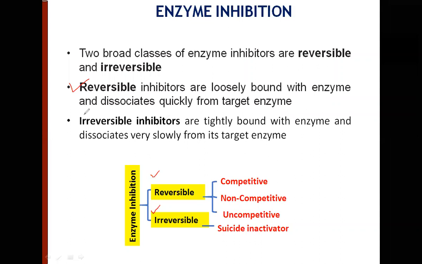Whereas in case of irreversible inhibitors, they are tightly bound with the enzyme and dissociate very slowly from the target enzyme. So in case of reversible enzyme inhibition, we have three subclasses: competitive inhibition, non-competitive inhibition, and uncompetitive inhibition. And in case of irreversible inhibition, there is only one subclass, that is called a suicide inactivator. So let us understand all these one by one.